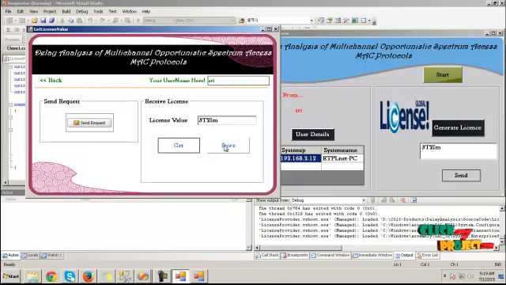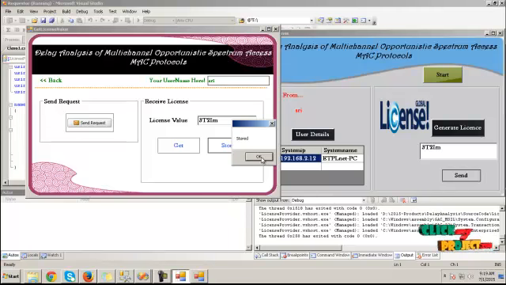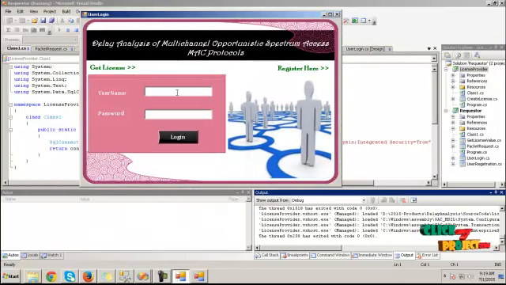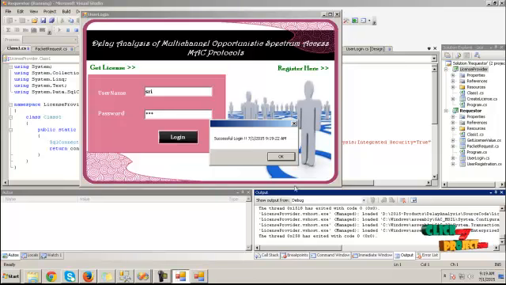Here the license is fetched from the server, and click on the store button to store the details. The license value is successfully stored. Then click on OK and click back. Here provide the username and the password to get login.